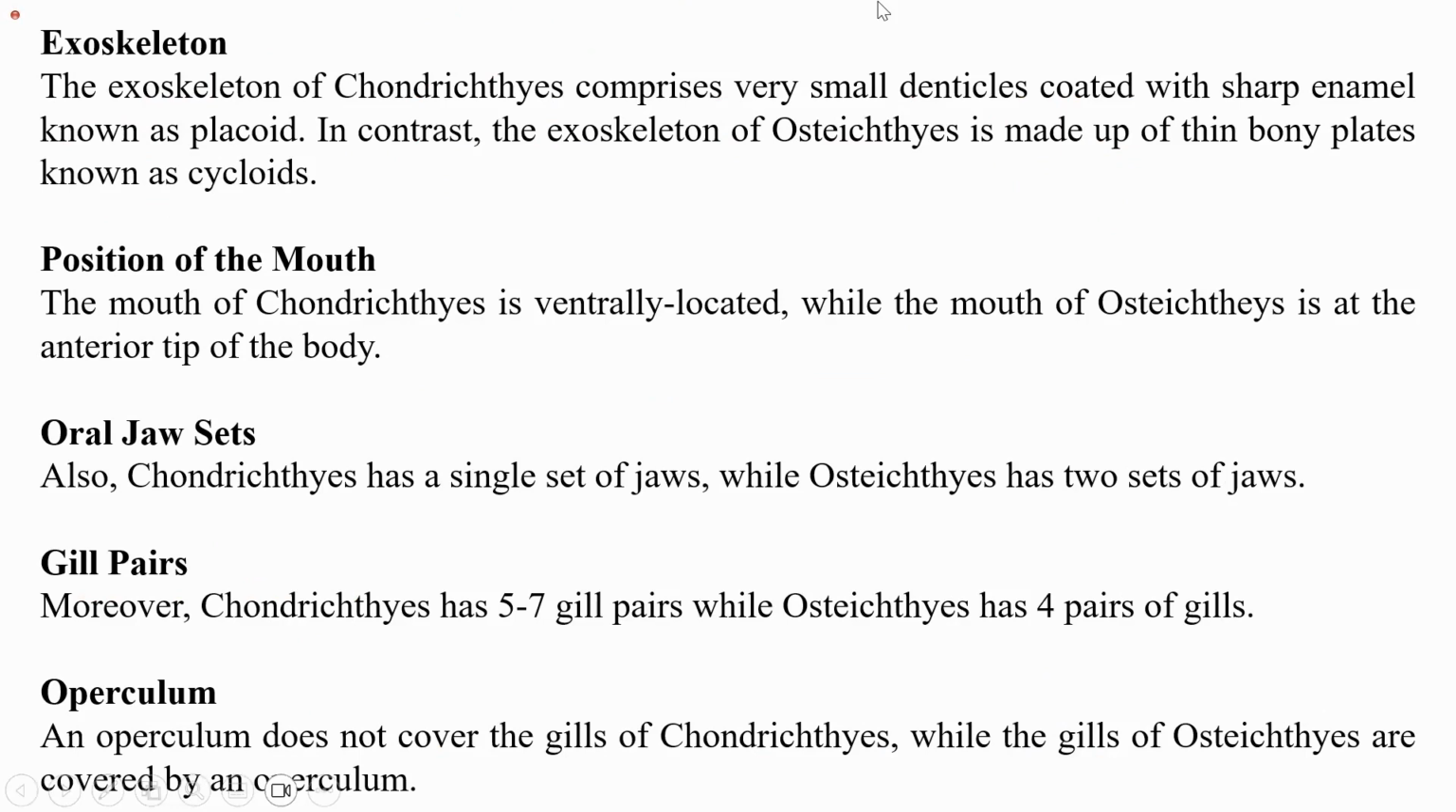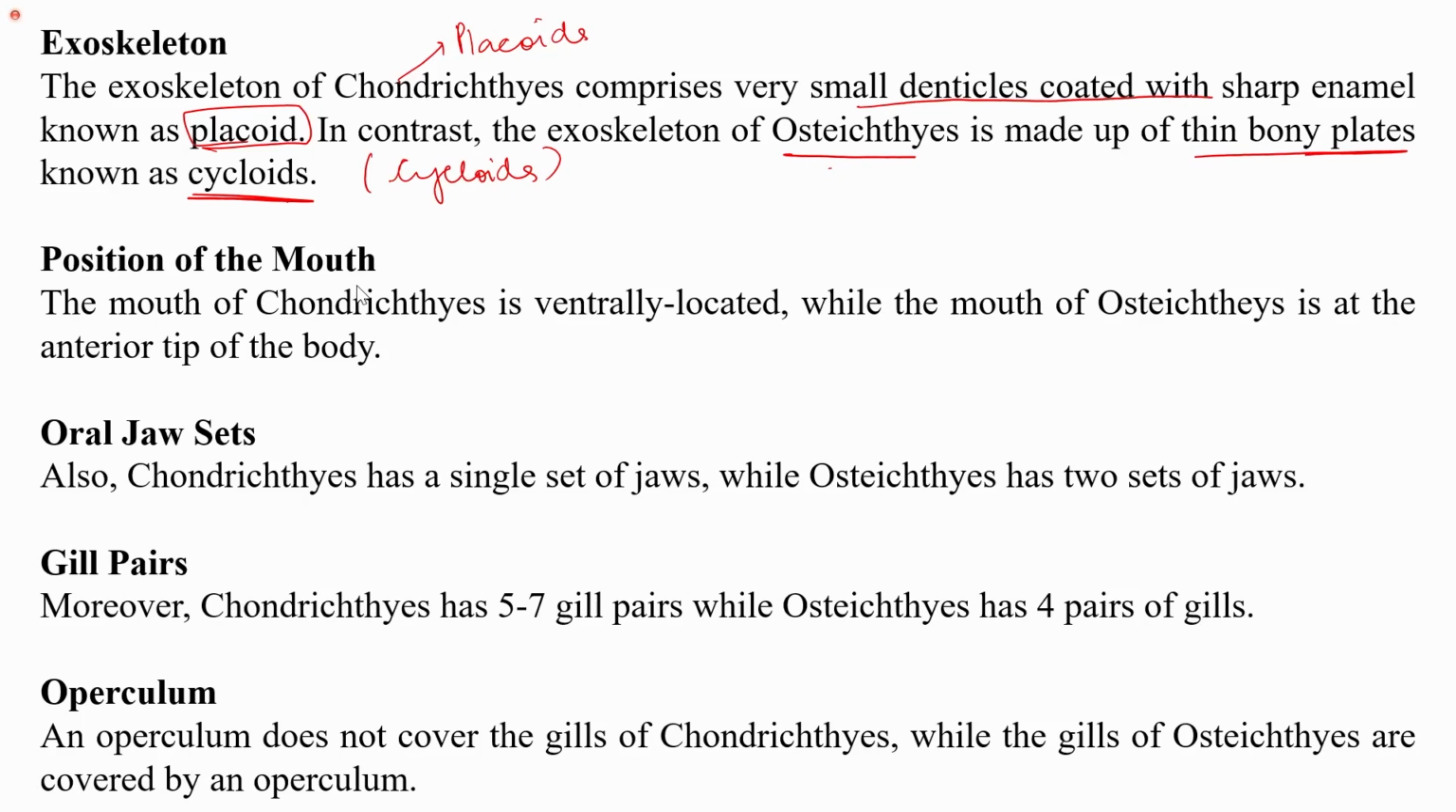The exoskeleton of the chondrichthyes comprises very small denticles coated with sharp enamel, which is known as the placoid. So they have placoid scales. In contrast, the osteichthyes have thin bony plates, which are known as cycloids. So osteichthyes have cycloids, chondrichthyes have placoids.